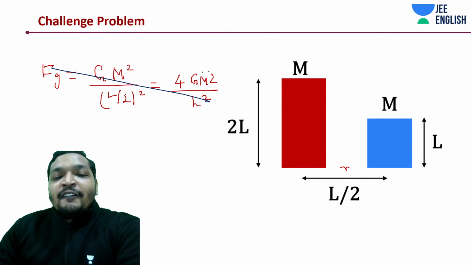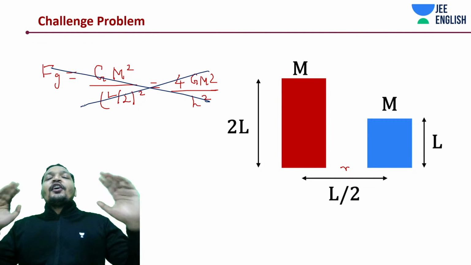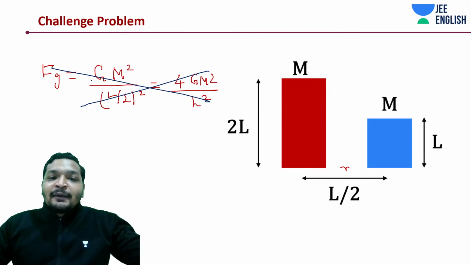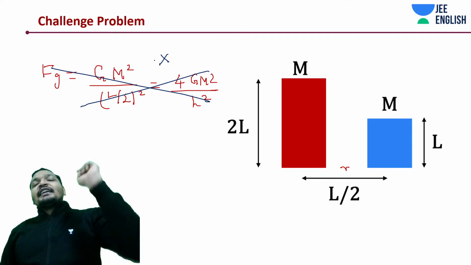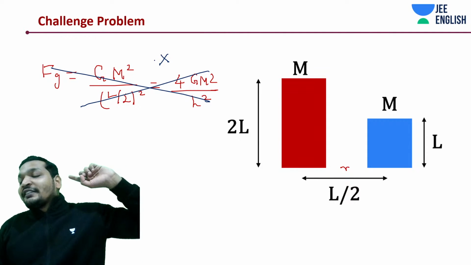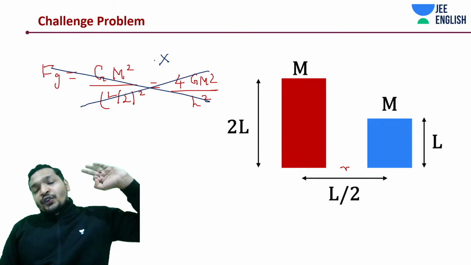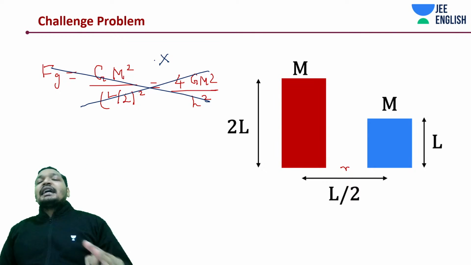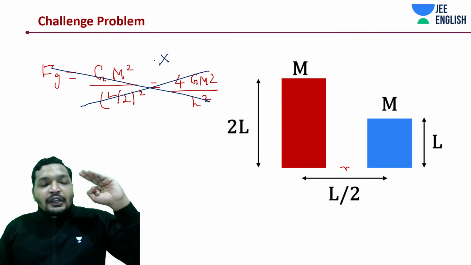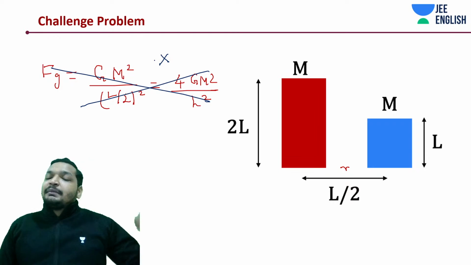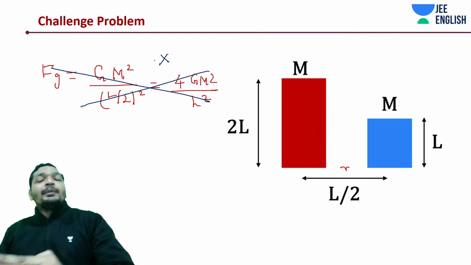No. Where have you gone wrong? If you have been thinking about this, you have definitely gone wrong somewhere. What is that thing where you have gone wrong? A very important thing during your conceptual training is understanding where you are going wrong. It's not about where you are always right, but where you are going wrong. If you correct that, you'll be able to answer that.